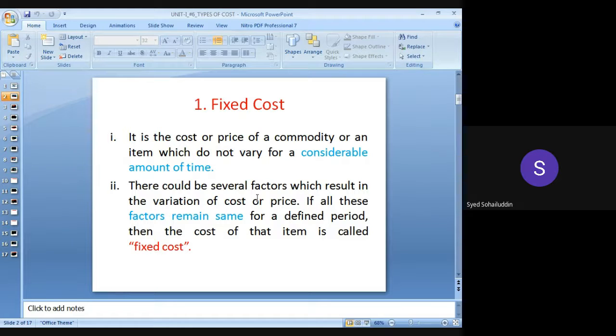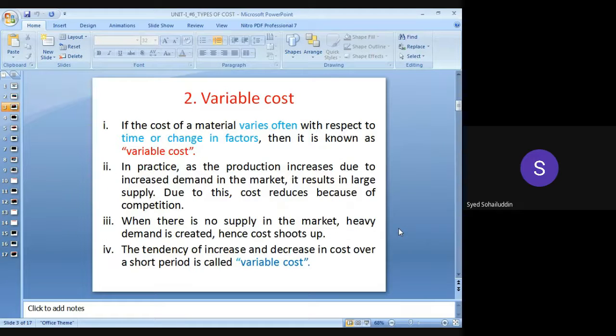So there could be several factors that result in the variation of cost or price. If all these factors remain the same for a definite period, then the cost of all those items is called fixed cost. Okay. So we have seen the simple definition of the fixed cost. Next is variable cost. The opposite of that is nothing but the variable cost. Okay, totally opposite is nothing but the variable cost.